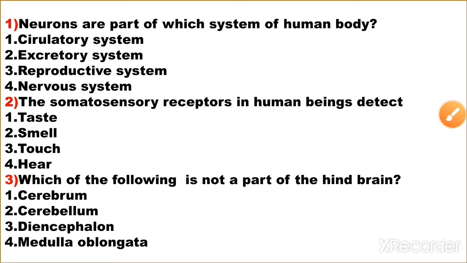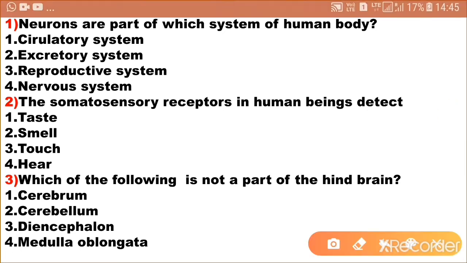The second question: the somatosensory receptors in human beings detect? First one, taste; second option, smell; third option, touch; fourth option, hear. The somatosensory receptors help recognize touch and temperature. Here the answer is the third option, touch.